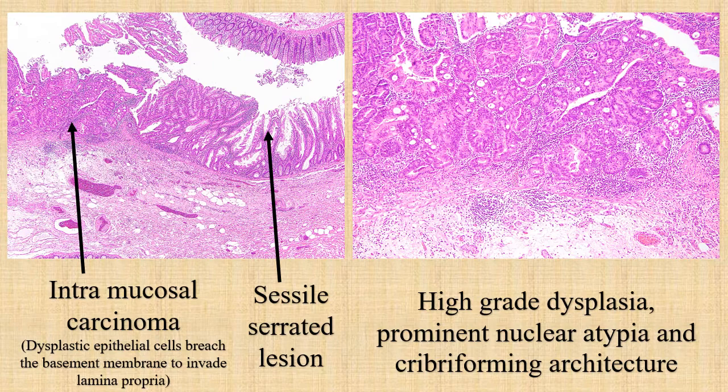The right side image is showing high-grade dysplasia with prominent nuclear atypia, and the pattern is cribriform. Cribriform architecture is the pattern of the glands. So both images are of colonic adenoma and have intramucosal carcinoma. So these are the precursor lesions of colorectal cancer.